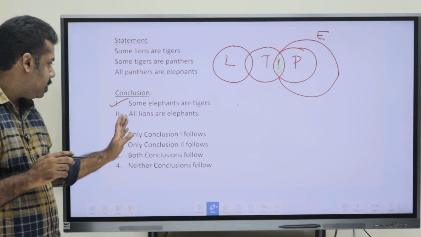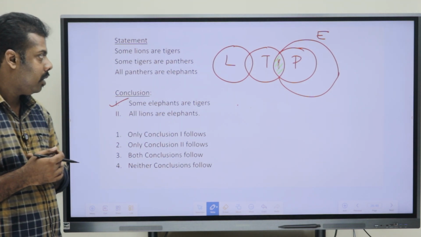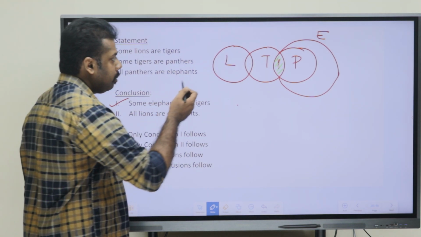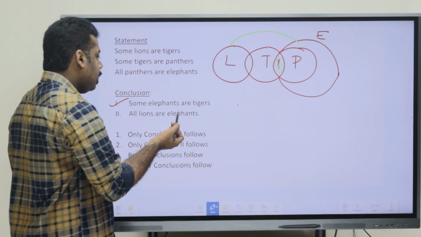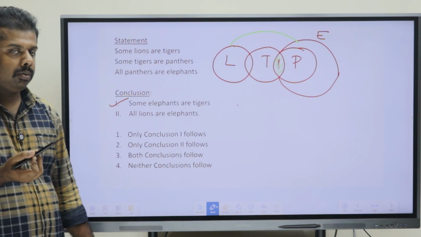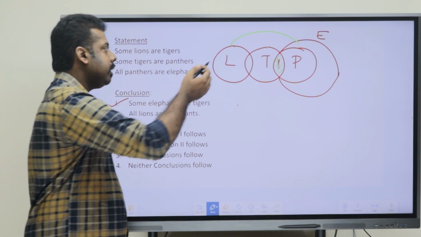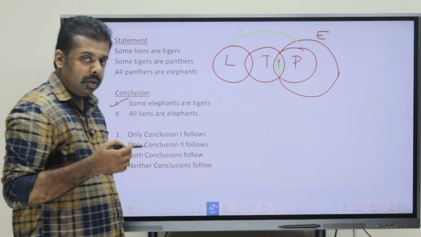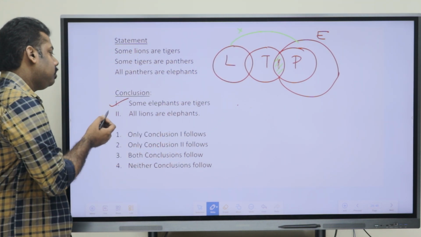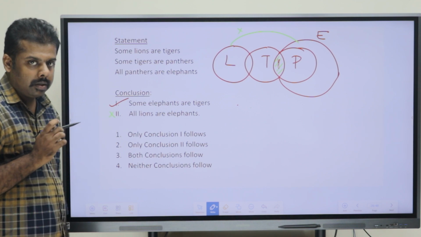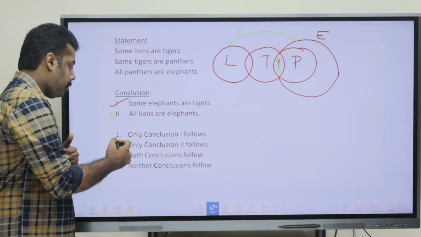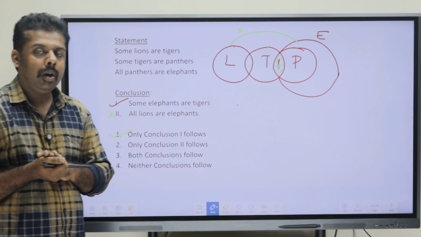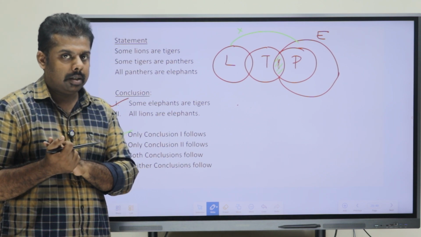Now the second conclusion says that all lions are elephants. Is it right or wrong? It has to be wrong, because do lion and elephant have a direct relation? No. So they are not having a direct relation. Because of that, we can say that the second conclusion is wrong, okay. So the first one is right, the second one is wrong. So which is our option? Yeah. Only conclusion one follows will be the answer here, okay.